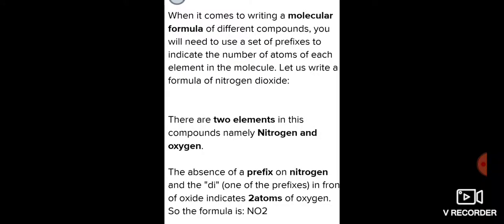Now see, there are two elements in the compound, namely nitrogen and oxygen. The absence of a prefix on nitrogen and the di in front of oxygen indicates two atoms of oxygen. So the name is nitrogen dioxide. When you are writing nitrogen dioxide, there is only one nitrogen, and di means two.